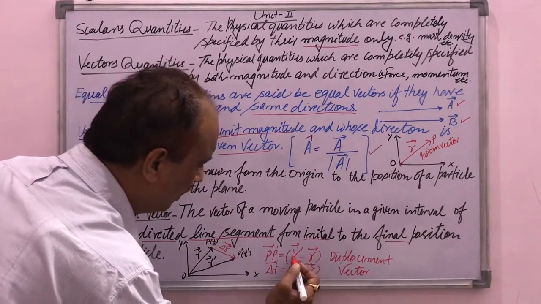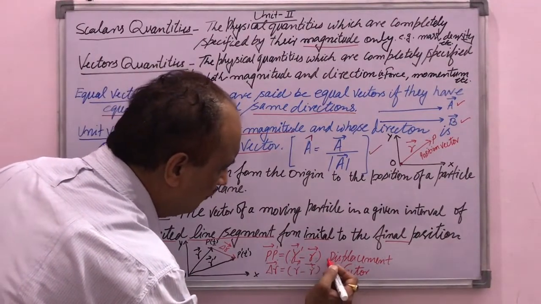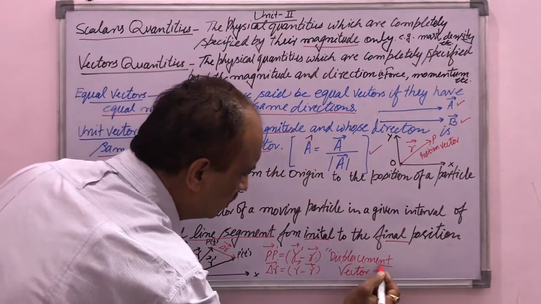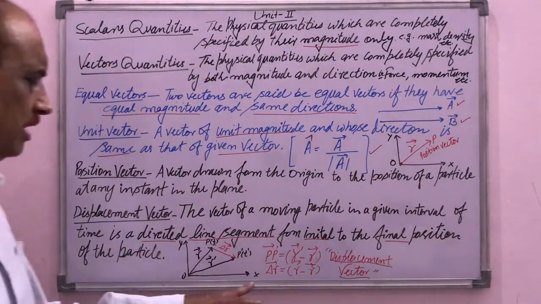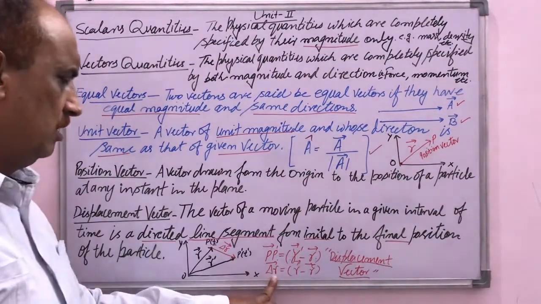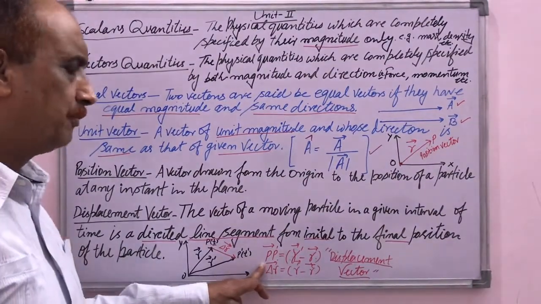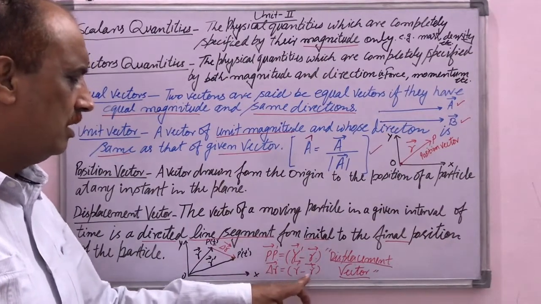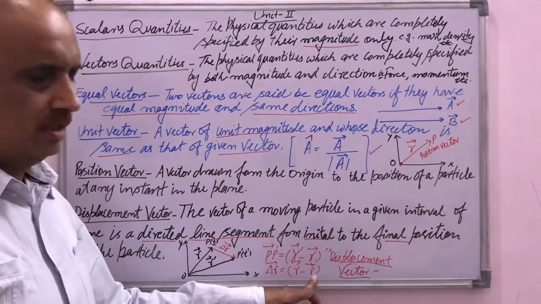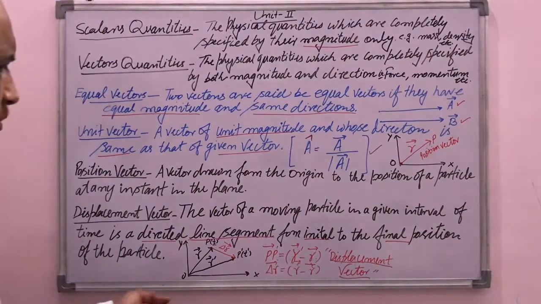So r dash vector minus r vector is the displacement vector. The displacement vector can be denoted by delta r, the difference of the vectors. So delta r equals r dash vector minus r vector. This is known as the displacement vector.